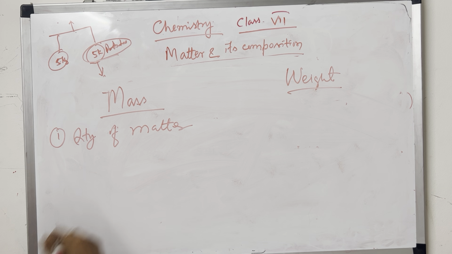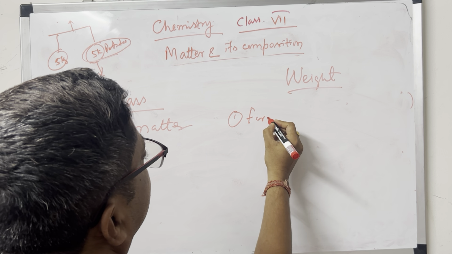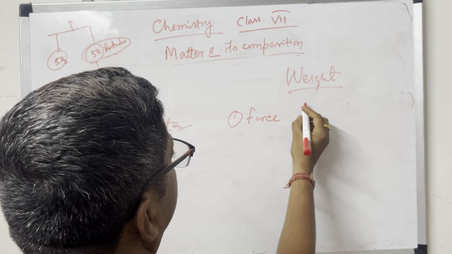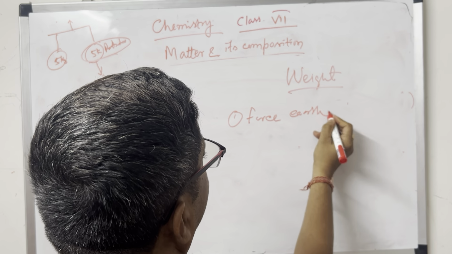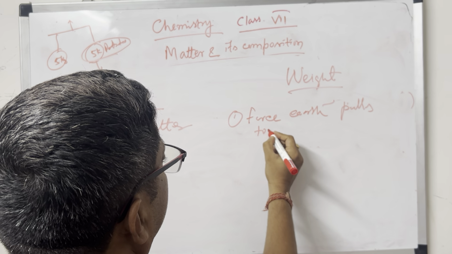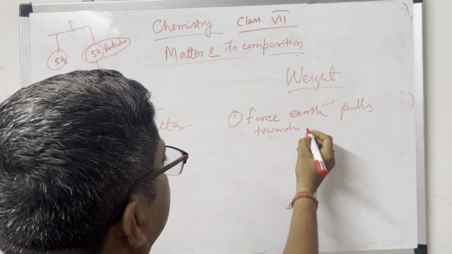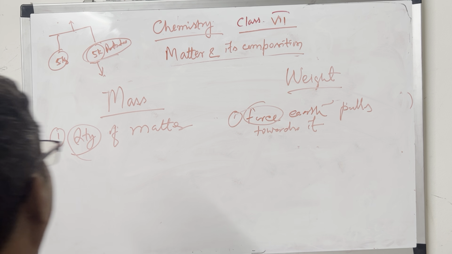Always write in short form to remember, because before the exam you cannot study in detail, so write short form so that you can easily revise and remember. Mass is quantity of matter, here weight is a force, the earth pulls towards it. So it is quantity, it is force. Remember like this.